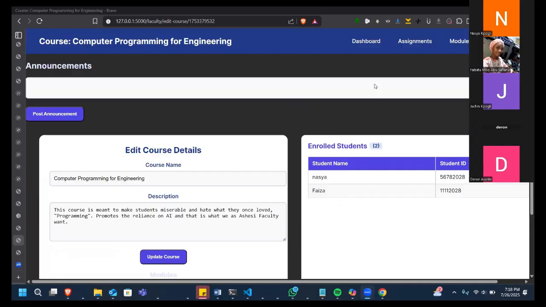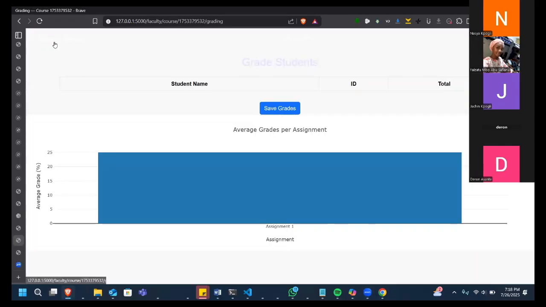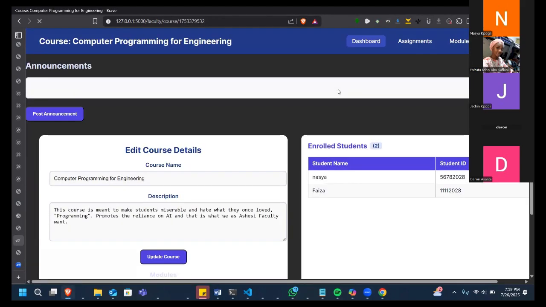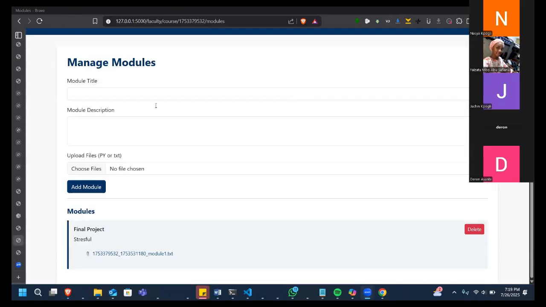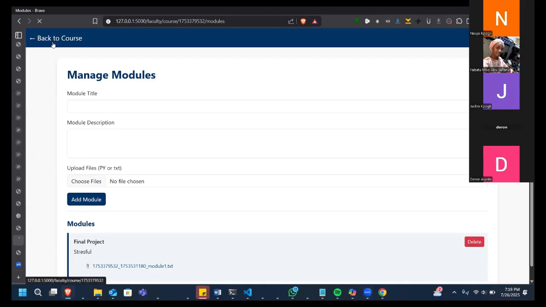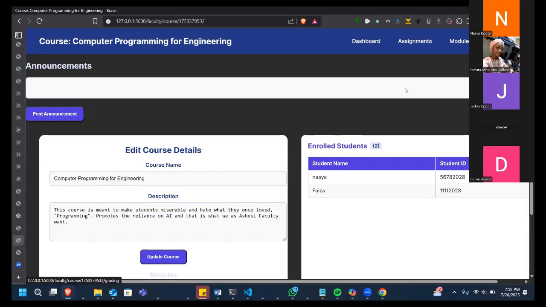Then the theme is set to dark mode by default. So you can also create assignments, and you can also add modules here, and then also you can check the grades of students through this place.